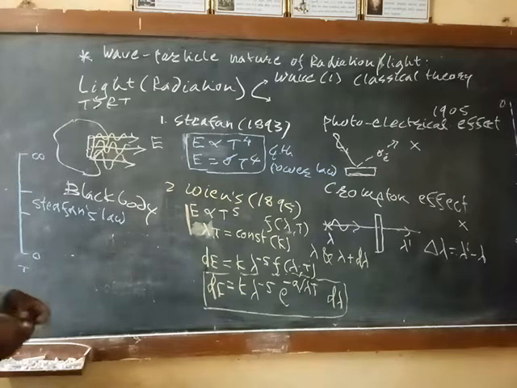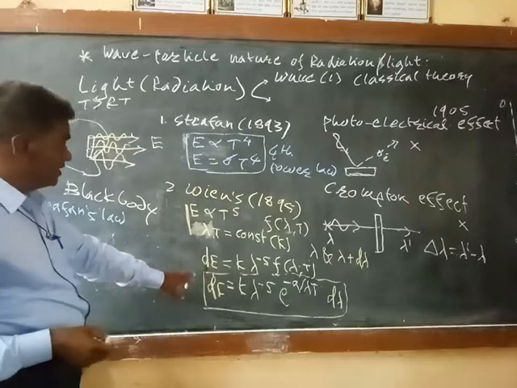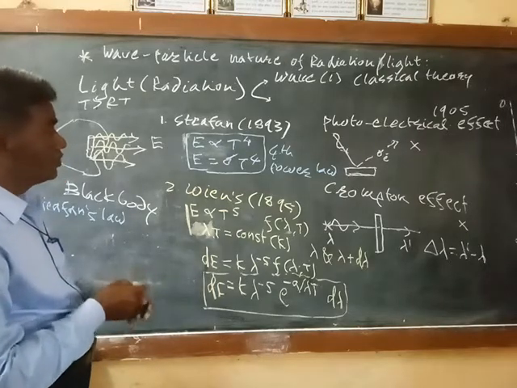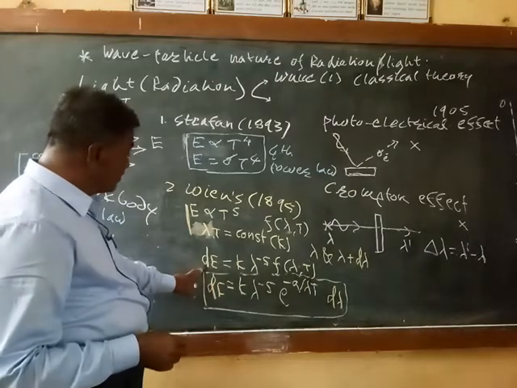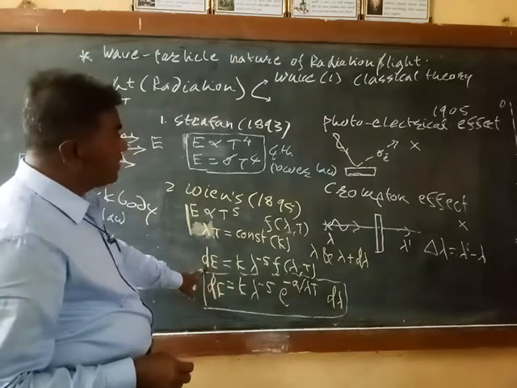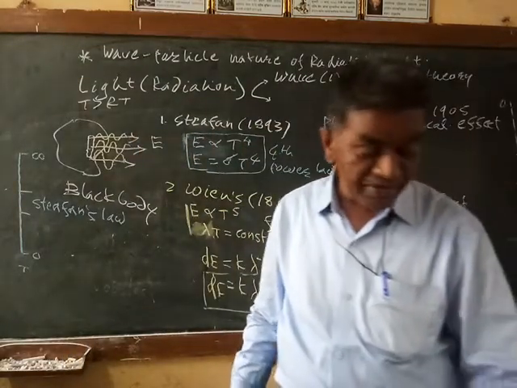It is found that this law is true only for the shorter wavelengths.